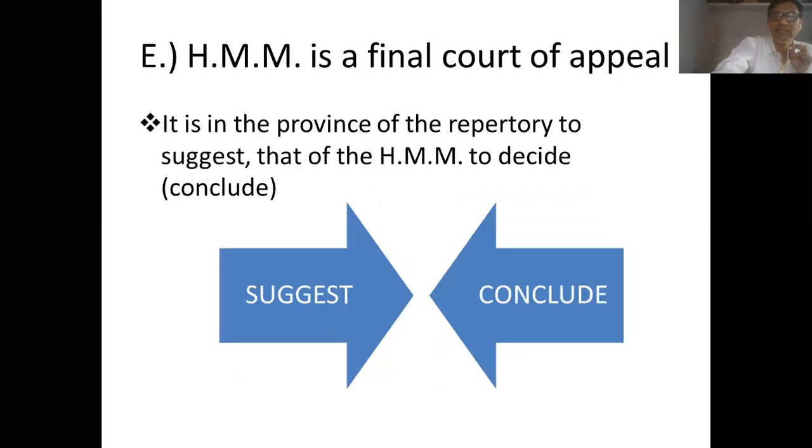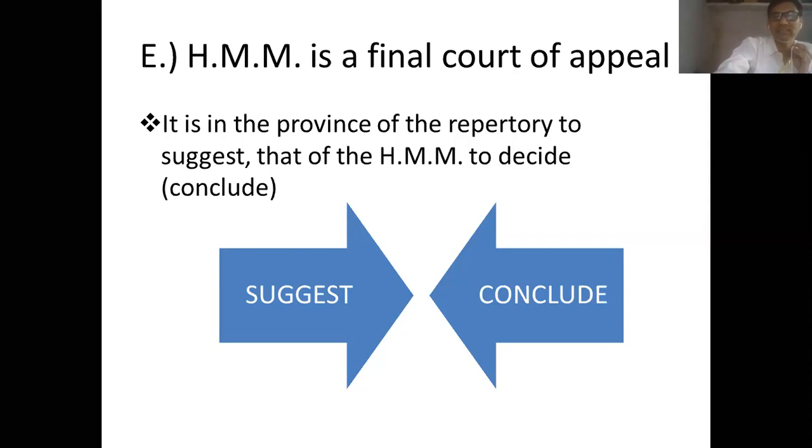Then the last relationship is that homeopathic materia medica is the final court of appeal. Now, it is in the province, meaning the domain: it is a function of repertory to suggest, and that of homeopathic materia medica to decide.